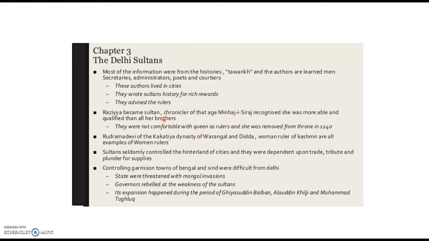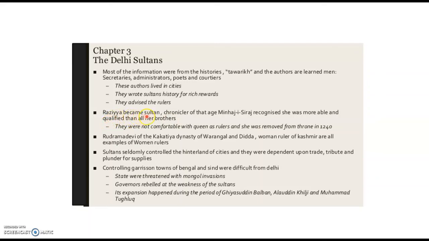Razia became Sultan. The chronicler of that age, Minhaj-i-Siraj, recognized she was more able and qualified than all her brothers. They were not comfortable with a queen as ruler, and she was removed from the throne in 1240. She was the daughter of Sultan Iltutmish.